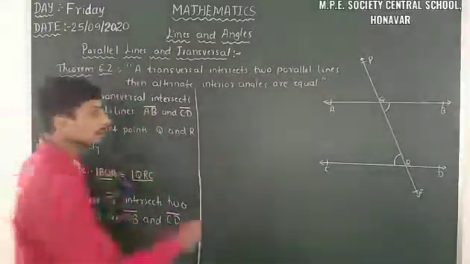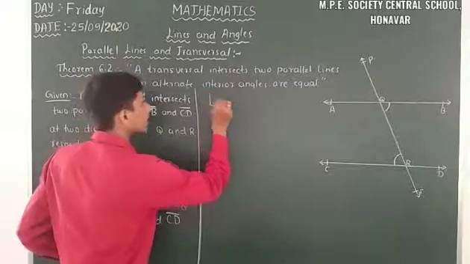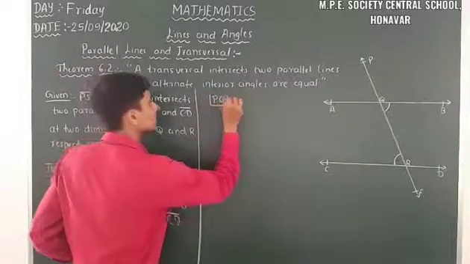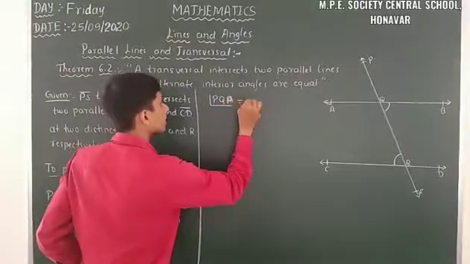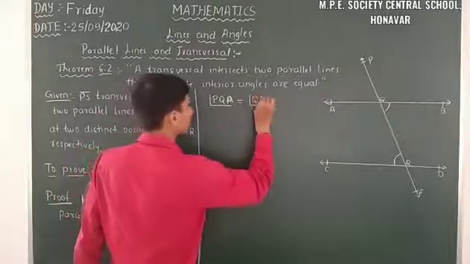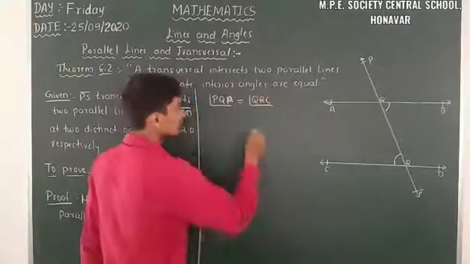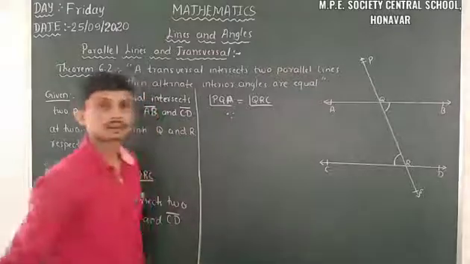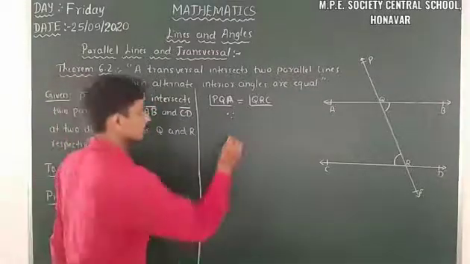I will write here angle PQA is equal to angle QRC, because of the corresponding angles axiom.